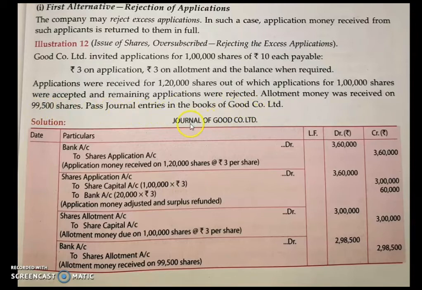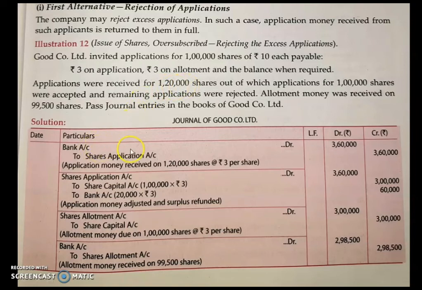So quickly, the journal entry of Good Company Limited is to be written with a title, then date, particulars, ledger folio, debit and credit. Now the first journal entry for application is bank account debited to share application account. How many shares? Here you have to see that you have received applications for 1,20,000 shares.